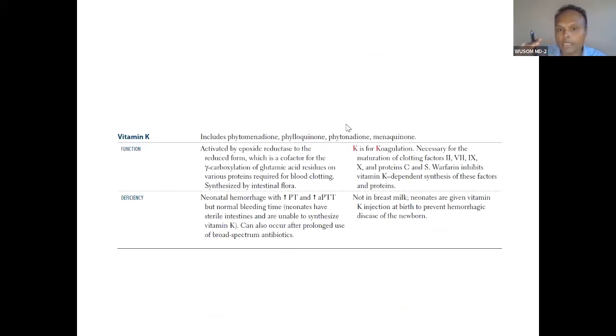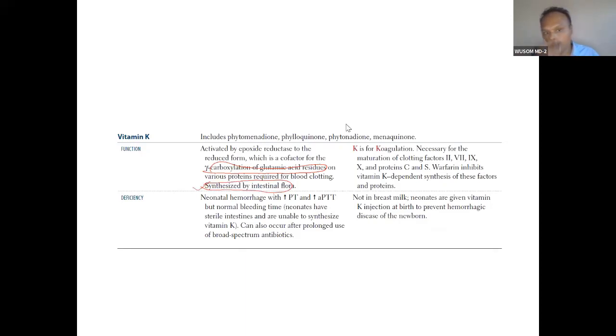So to prevent clotting, in case of myocardial infarction, in case of angina. So what is the function? You know, gamma carboxylation of glutamic residue. So we have done this. And it is synthesized by, very important, intestinal flora.